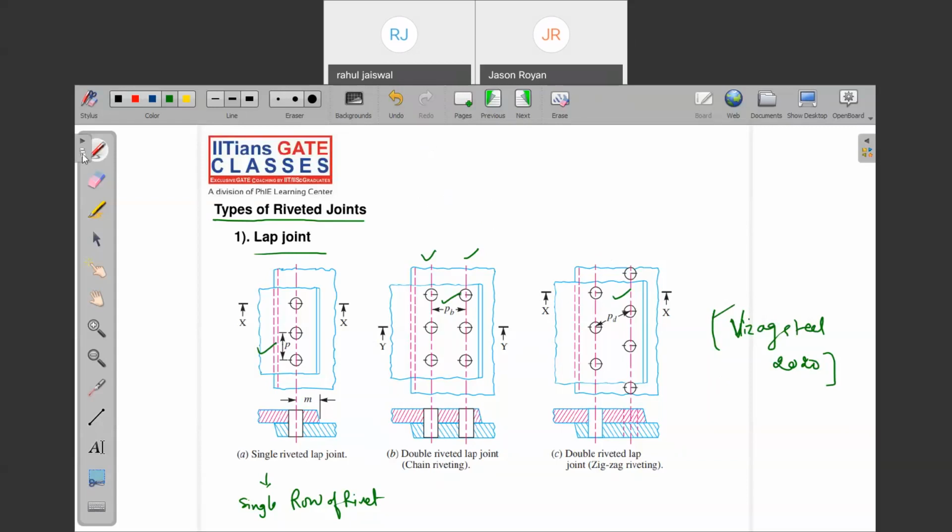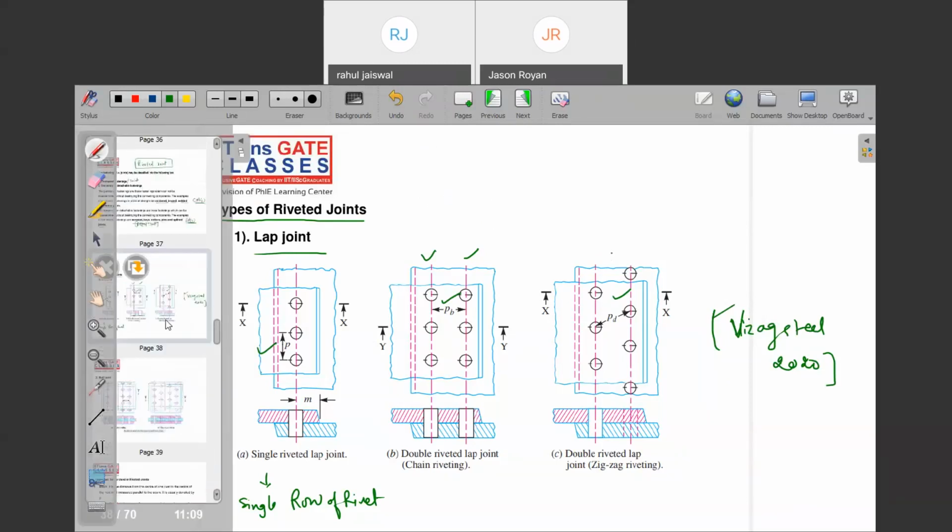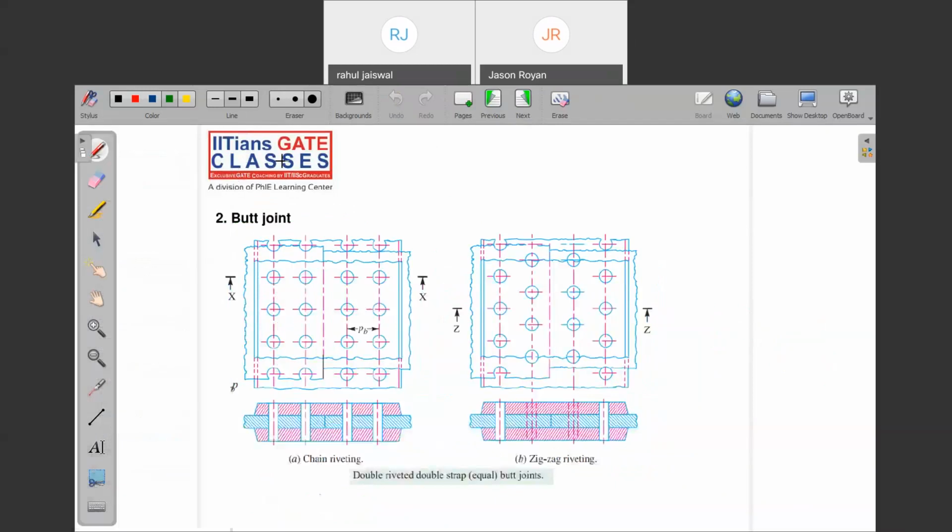Okay, moving on to the next slide. Butt joint. Why are we calling it double riveted? It should be quadruple riveted because four rivets are there. You may have a confusion: sir, it is four rows of rivets, why are you not calling it quadruple? It is called double riveted.